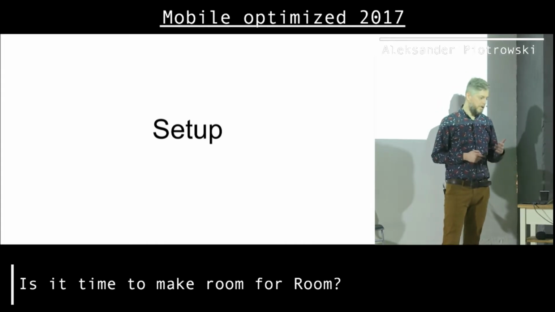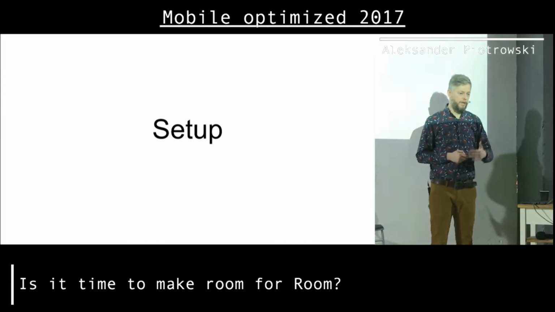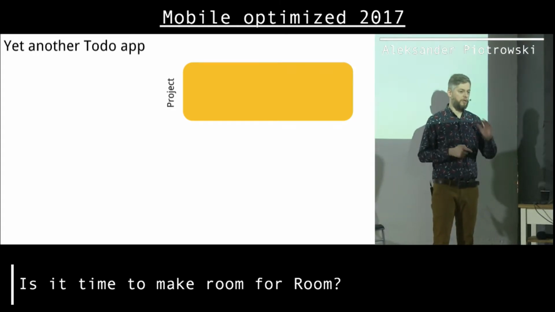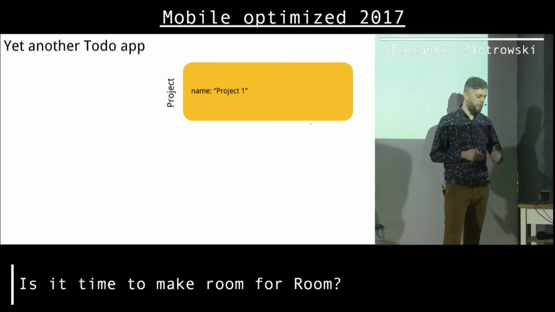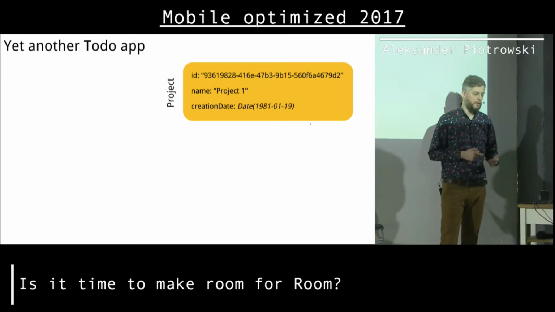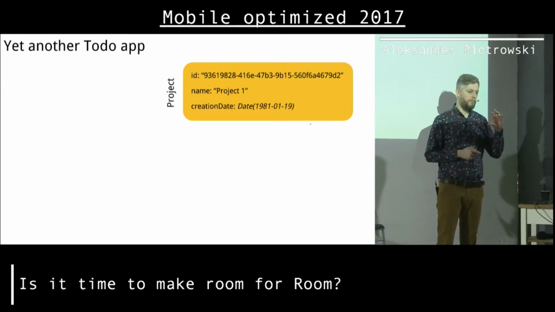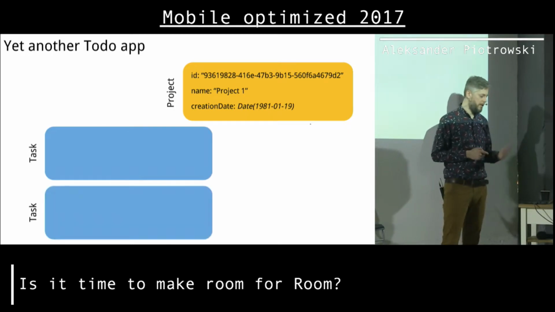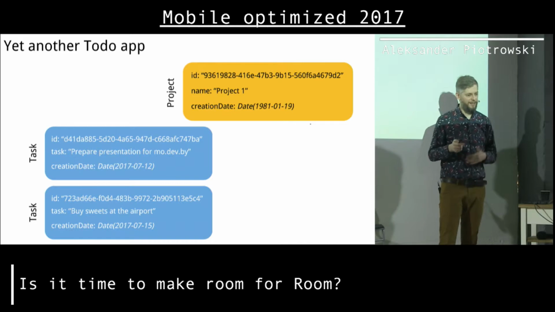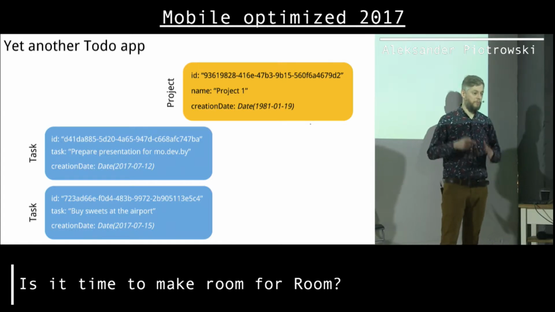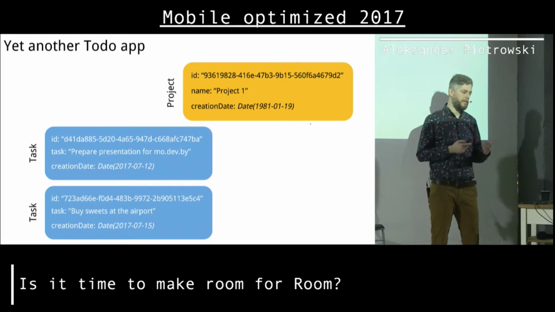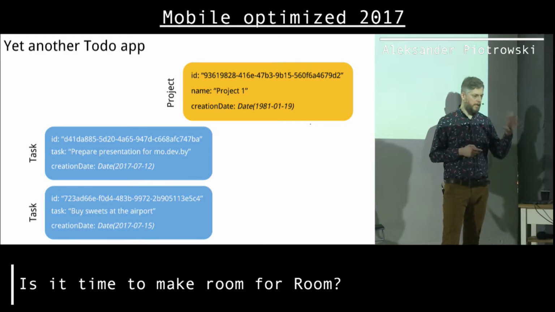So let's talk about setup, how we add Room to our application. It's super easy, but before that, let's imagine an application. My application is going to be a to-do list. I have a project with a few properties like name, ID, and the creation date. And my project will have tasks. A task is another entity in my application, and a task is going to have some more properties like ID and name. That's not important, but basically I have an application with a project, the orange thing, and a task, the blue thing. So that's the idea of my application.